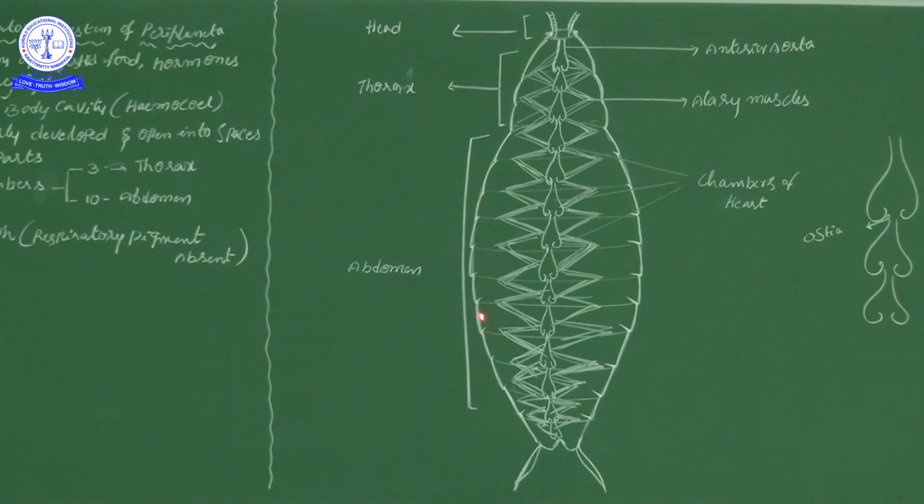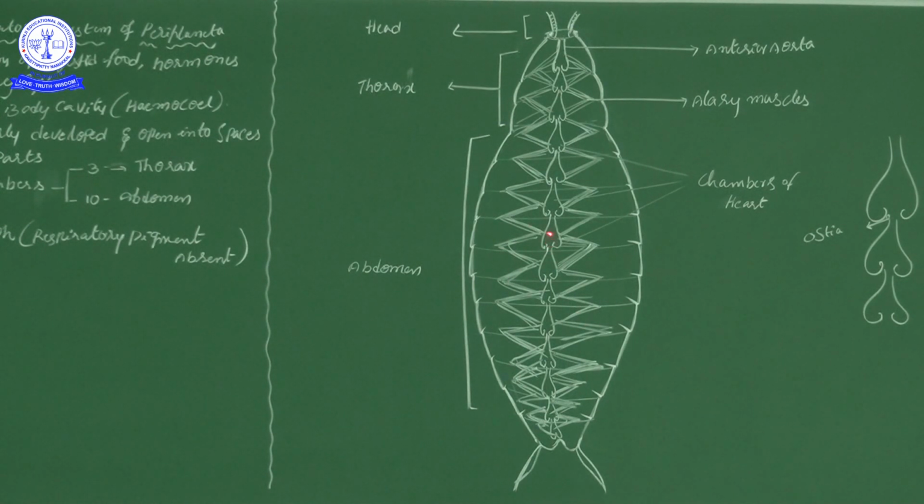Then when the blood is open in the body cavity, how will it enter the inside of the heart? That is the question. We have a circulatory system with the help of arteries and veins. Arteries supply the blood to the different body parts. Veins receive the blood from the different body parts, except one artery and one vein, that we know. But in the cockroach, how will it be taken? How will blood be received from the body parts? See, the blood is present in the body cavity.